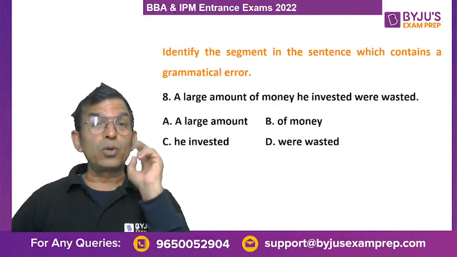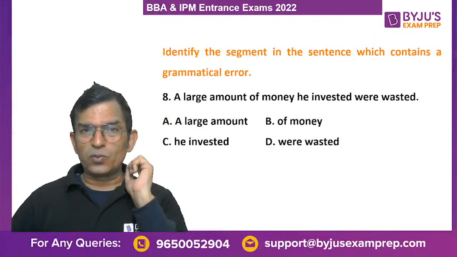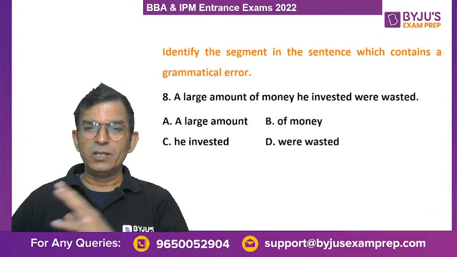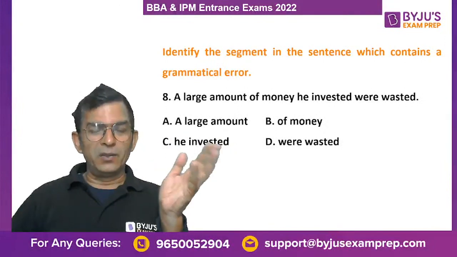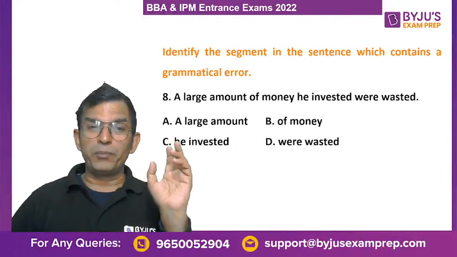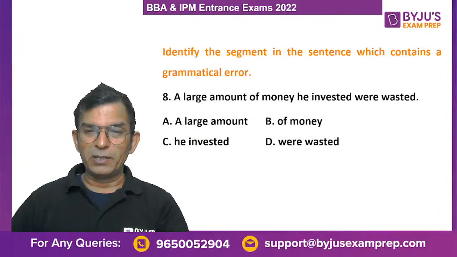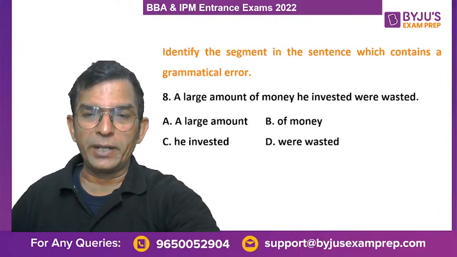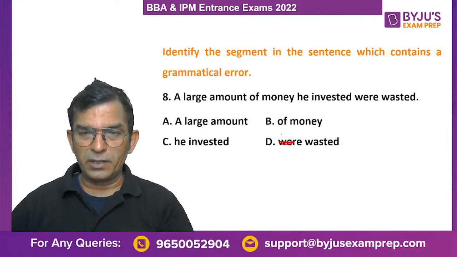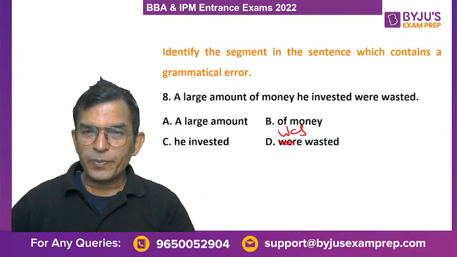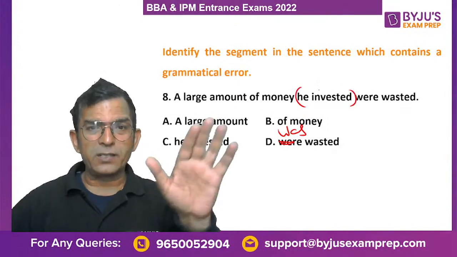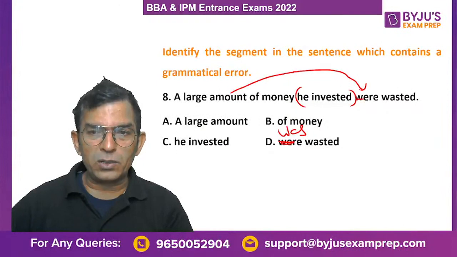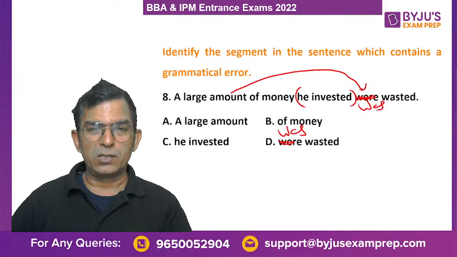There are two clauses. He invested is one clause, and a large amount of money were invested is another clause. Just tell me whether the two clauses are correct according to subject verb agreement. It is D, you say. Were wasted, you say. Was wasted. Very good. It's absolutely correct, because he invested is a clause and it is correct. And here we are talking about a large amount. A large amount is singular. So we say was.